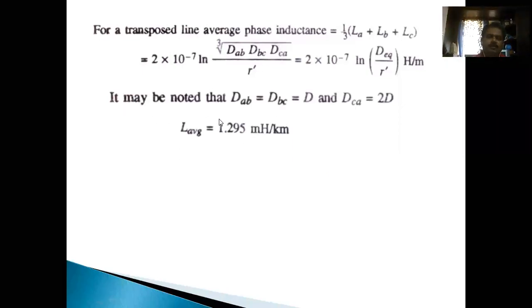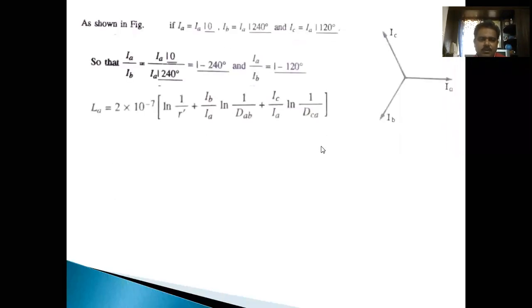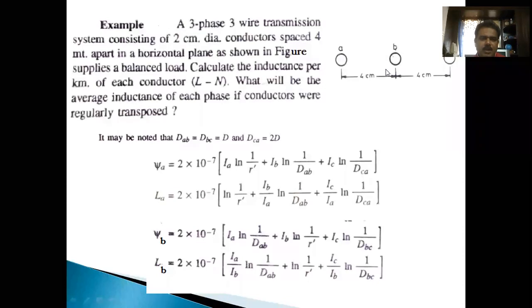Here DAB and DBC are D, whereas DCA is equal to 2D. We have already calculated 4 meters, 4 meters, and this is twice the value for AC.